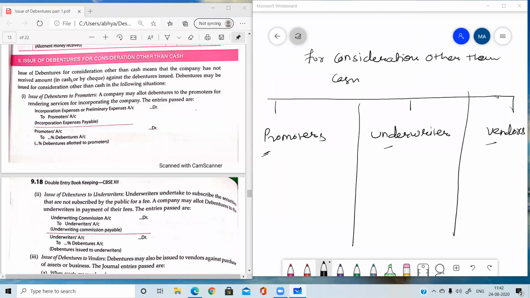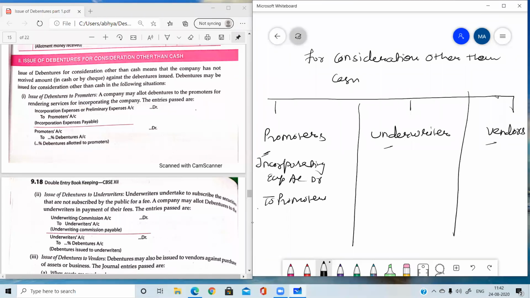Earlier when we were issuing them shares, what treatment were we doing? The first entry: incorporation expenses account debit to promoters. The same entry you need to pass here also, no change in the entry.